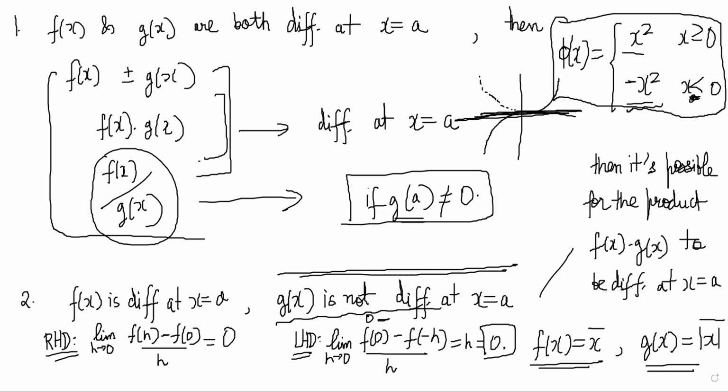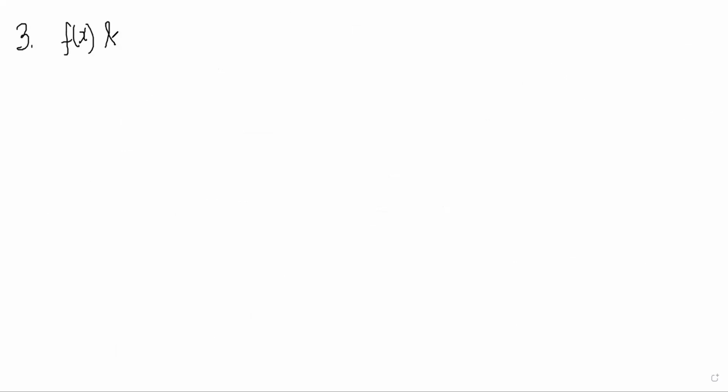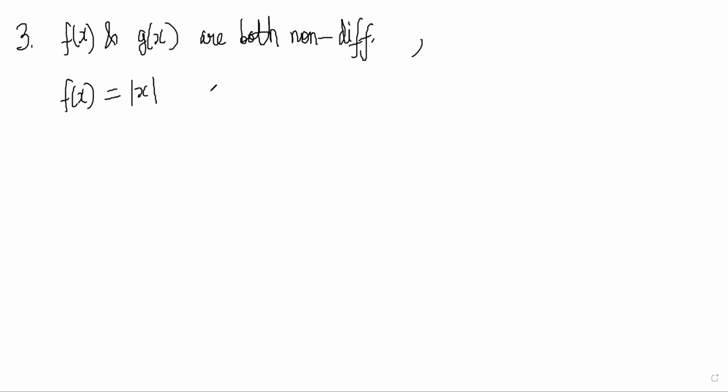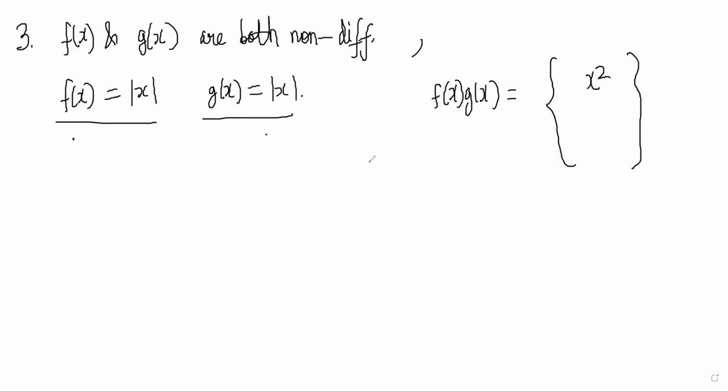Similarly, the third point is if f(x) and g(x) are both non-differentiable, it is still possible to get a product which is differentiable. Let's take the example f(x) is equal to mod of x and g(x) is also mod of x. Clearly non-differentiable, but the product is always differentiable, because the product is always x square. Mod x whole square will always be x square.